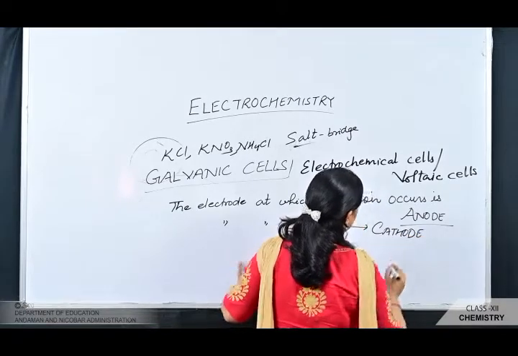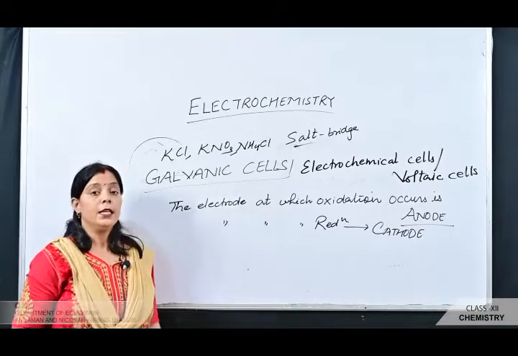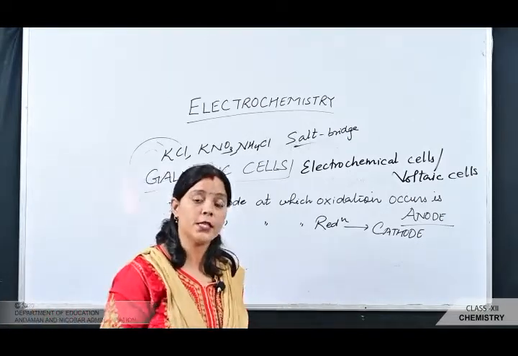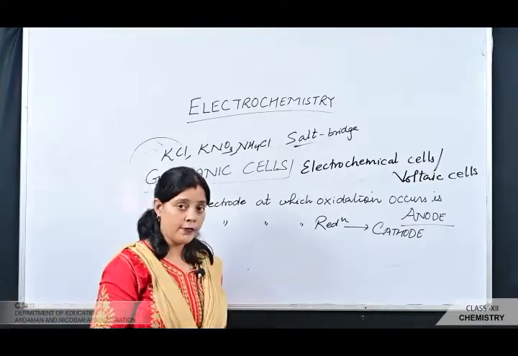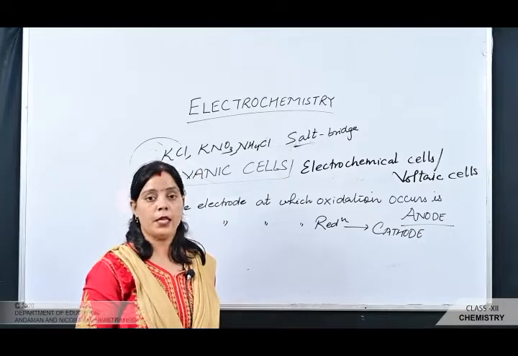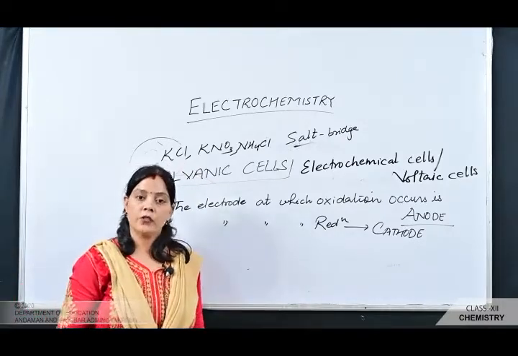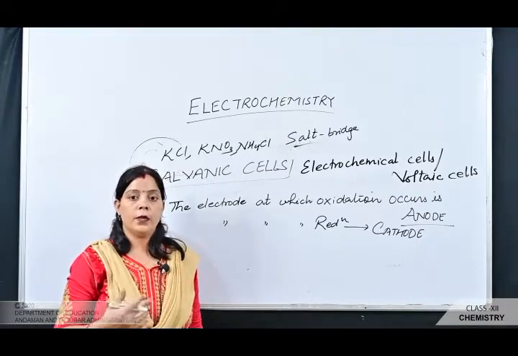In the electrochemical cell, the electrode at which oxidation is taking place, in the case of the Daniell cell, the zinc is undergoing the oxidation process, so the zinc electrode is the anode, whereas in the copper half cell the reduction process is taking place, so the copper electrode is named the cathode. So the zinc strip is the anode and the copper strip is the cathode.